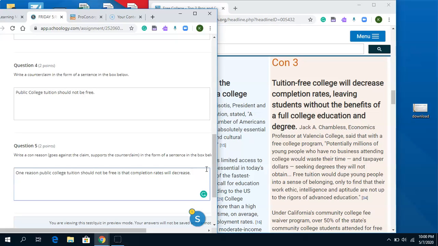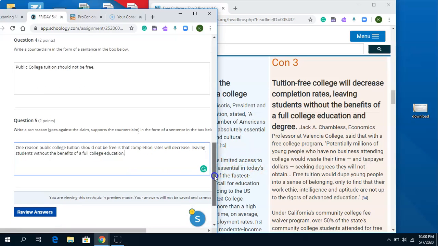I'll just put a comma, and I will actually put leaving students without the benefits of a full education, college education, we'll put. Okay, so that's my reason.